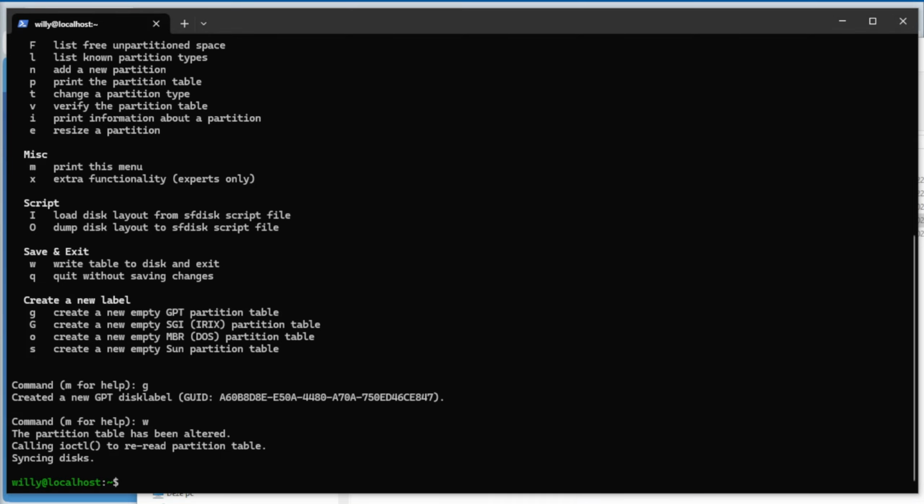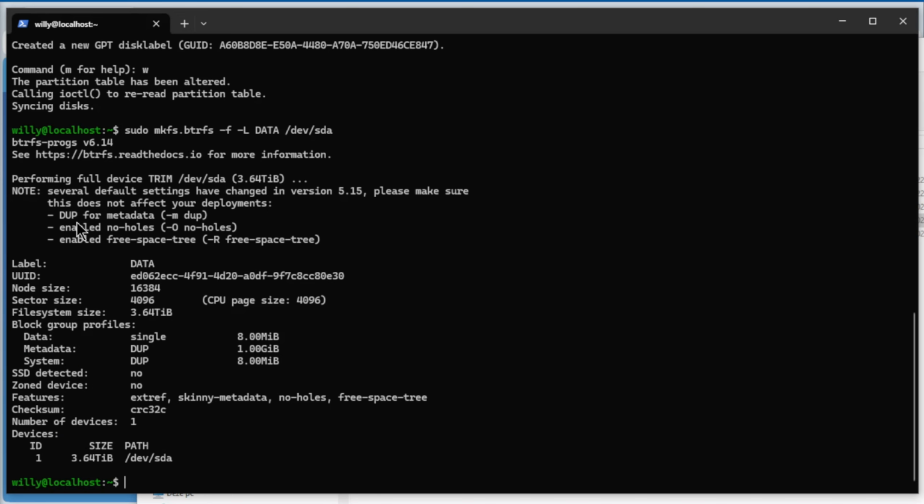Now we need to create a BTRFS file system. So I copy the command, sudo mkfs.btrfs --force --label data, and /dev/sda. Enter, and you see here all the information.